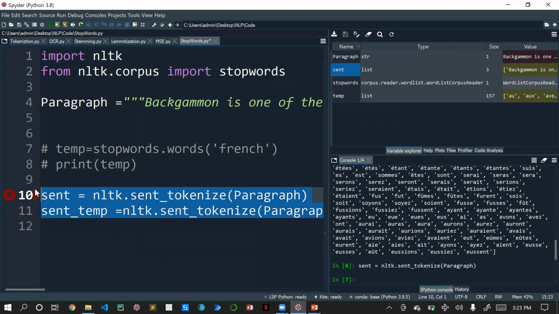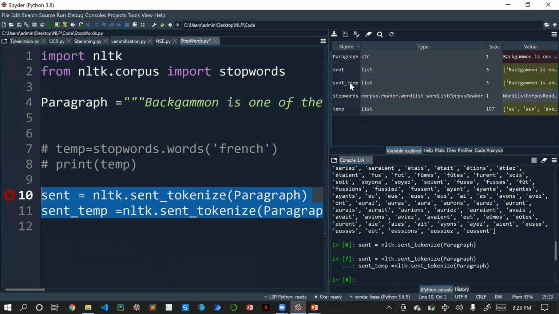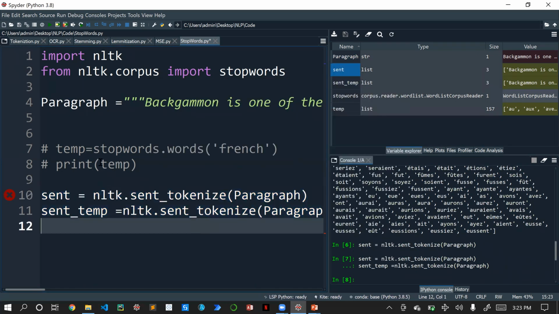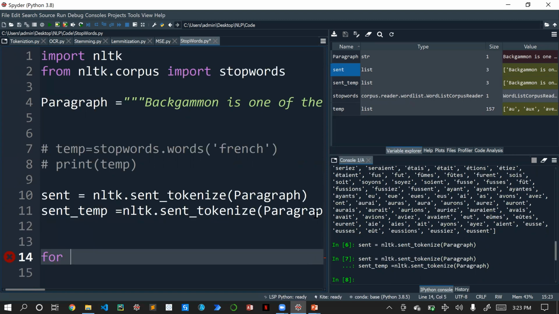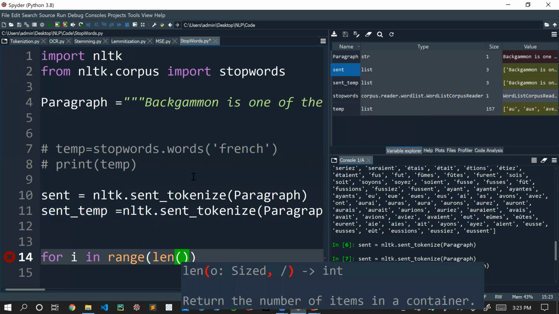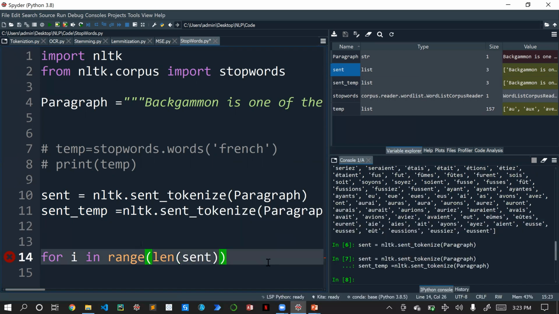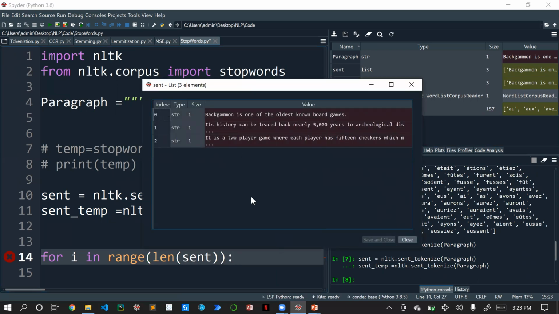Let's go ahead and execute this. So now we have two: one is sentence temporary and one more is sentences. Okay, so now we have successfully split our paragraph into sentences. Now our next thing will be to iterate a loop for all the sentences and apply the stop words. For doing that, we will be writing a for loop for i in range of length of sentences. For example, here we have three sentences, that means we need to iterate from 0, 1, 2.